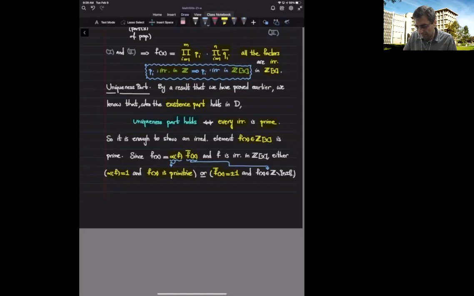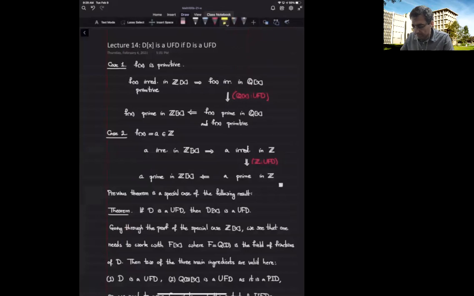It's constant. Now we consider these two cases separately. Let's start with the case when my polynomial is primitive. So in that case, by assumption, f is irreducible in Z bracket x, and it is primitive.